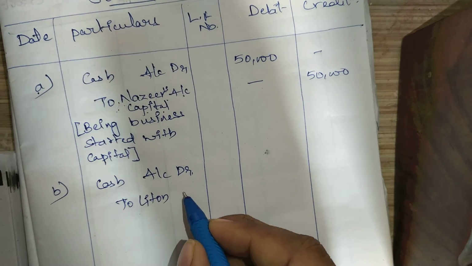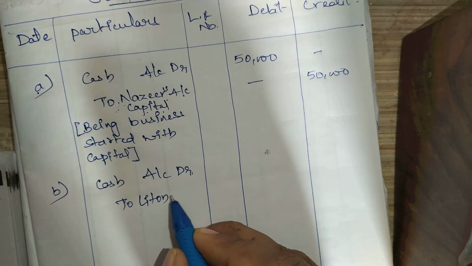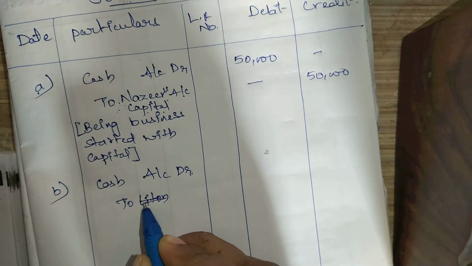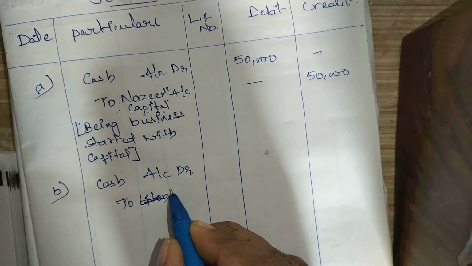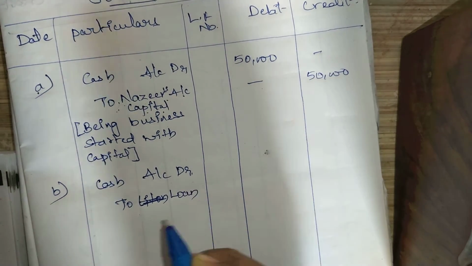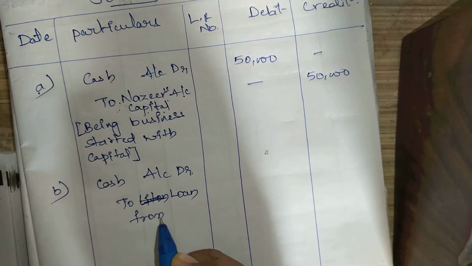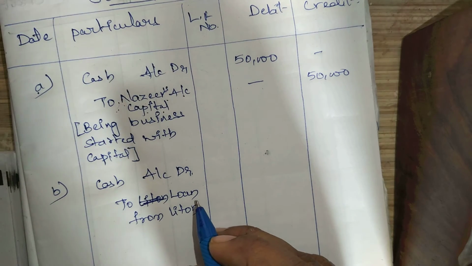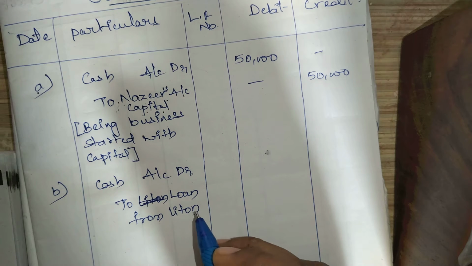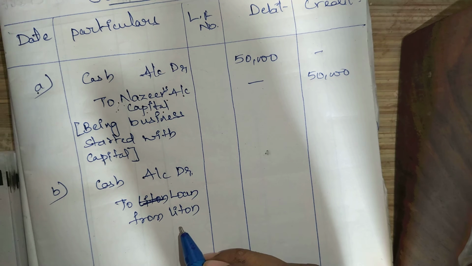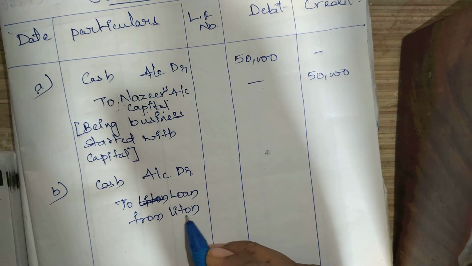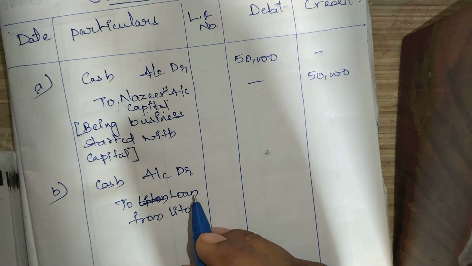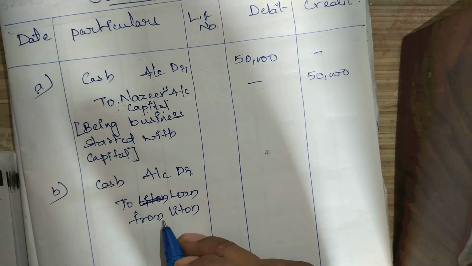But here what you have to write? Loan from the lender. You should not write the lender directly. Loan from the lender, because you are borrowing cash, right? The lender is not giving cash in the simple way. You are borrowing the cash, so this is the debt to you. You need to mention why you are borrowing the cash from the lender.